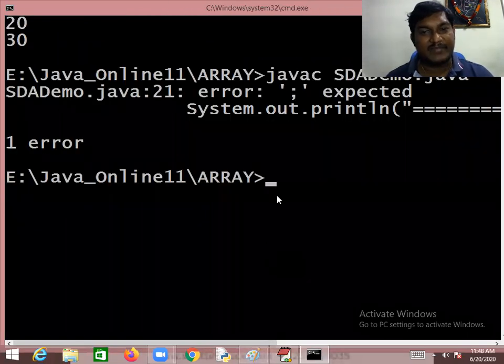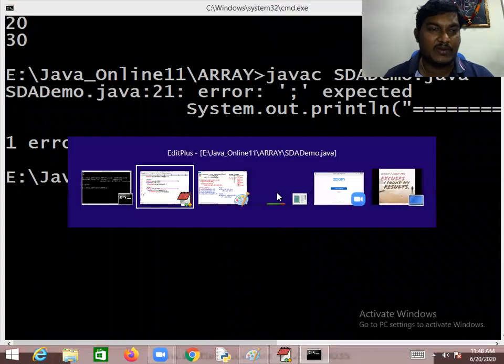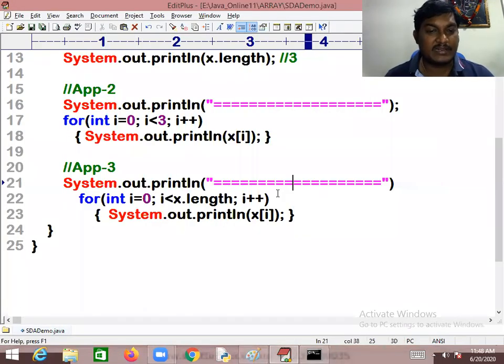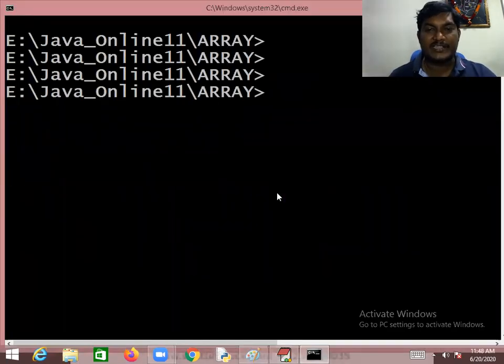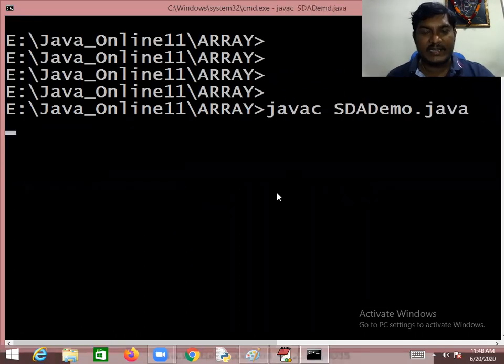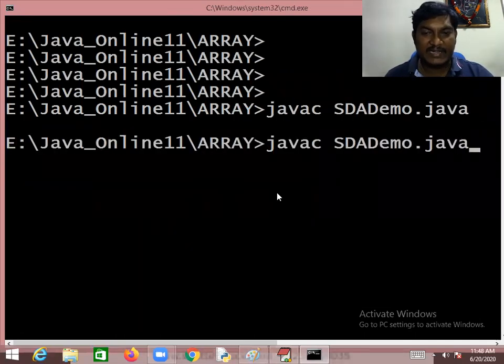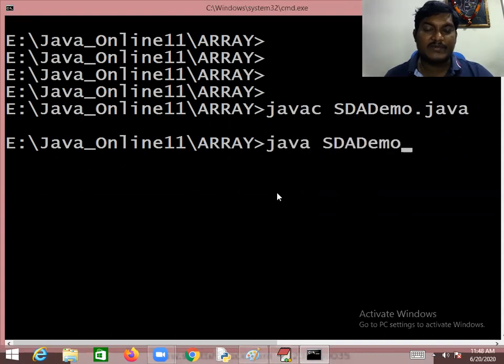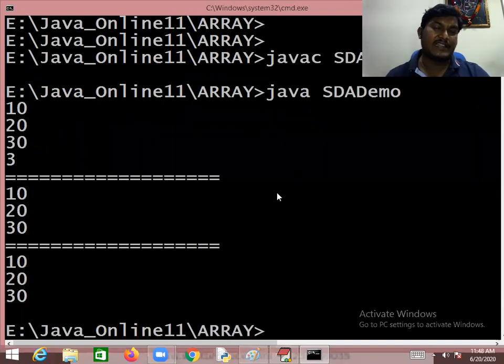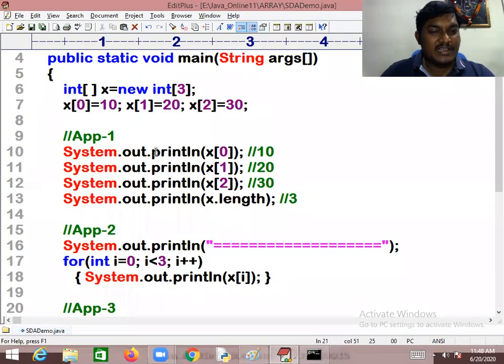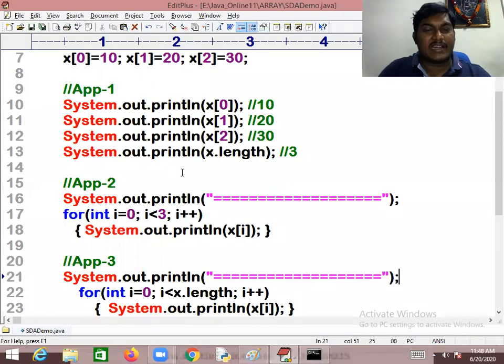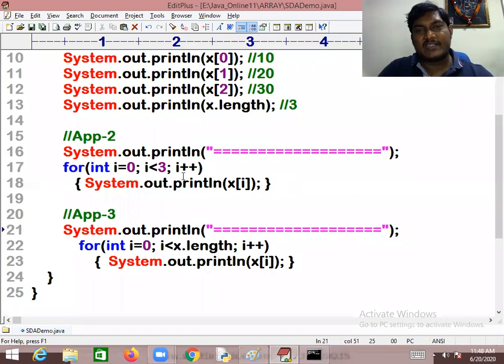Unfortunately, a mistake has happened. I forgot to put the semicolon in line number 21. So in line number 21, I failed to put the semicolon. Please add the semicolon. Then I go with the compilation process. That's great. And when I run this one, you'll get the output as well. So when I run java on the demo, you'll get those 3 ways. The first approach is purely using the index to get an individual element. And this is a good approach to get the values from the array.